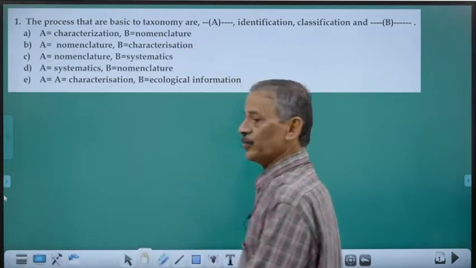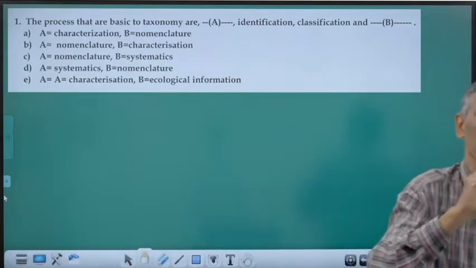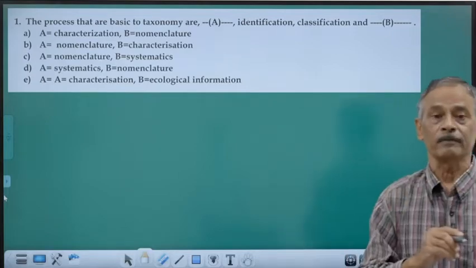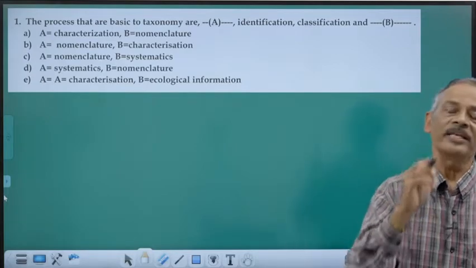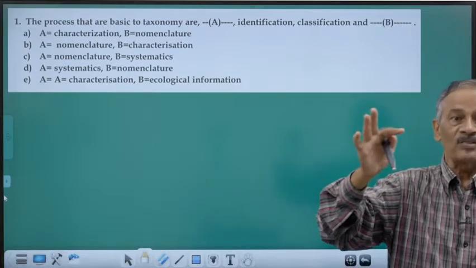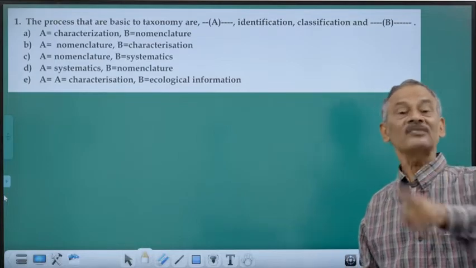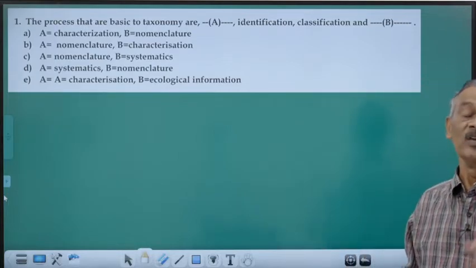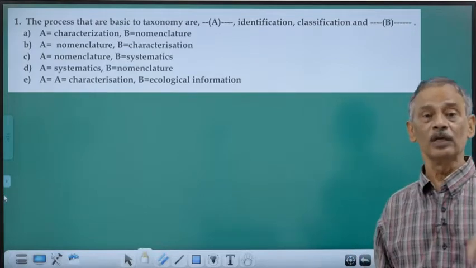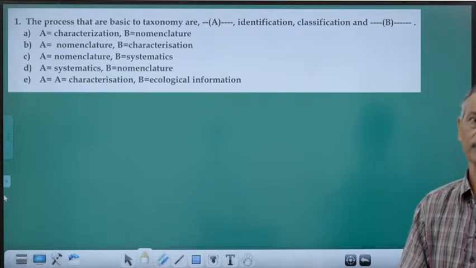Then you identify whether this species is a new one, which is not at all studied or described earlier, or already studied and described. That is what is called identification. You identify it as a new one if it is not described by anybody, anywhere in this world. It is called identification.